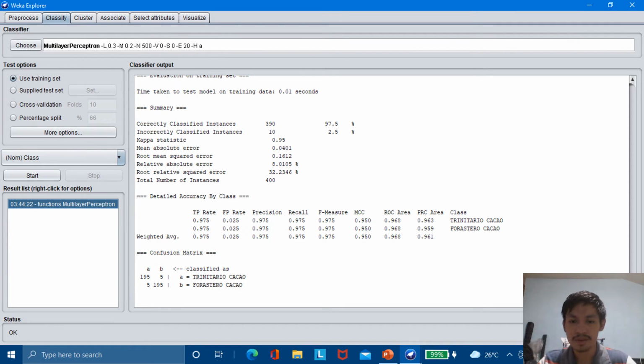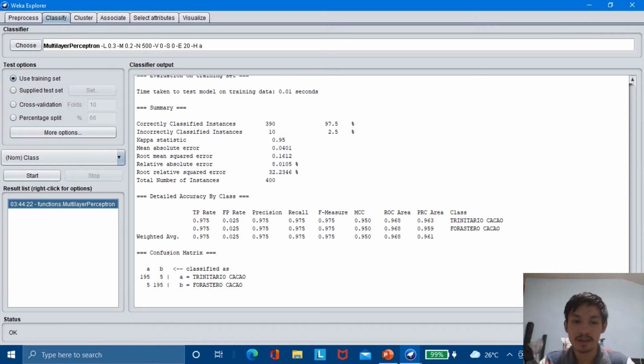Next, let's now proceed in classifying. Let's go to the Classify tab and choose a good classifier. For me, multi-layer perceptron is a good classifier. Let's try to start with that. In the test options, let's choose Use Training Set.